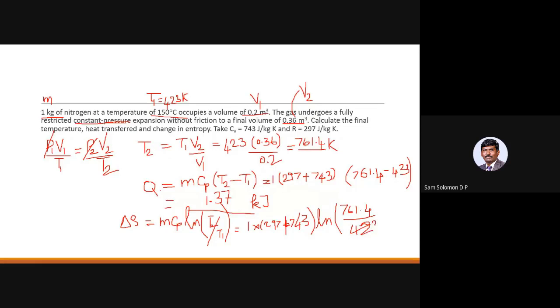Check how much you are getting. So 611.2. Is it kilojoule or simply joule? Only joules. So we will say it is 0.611 kilojoule per Kelvin.